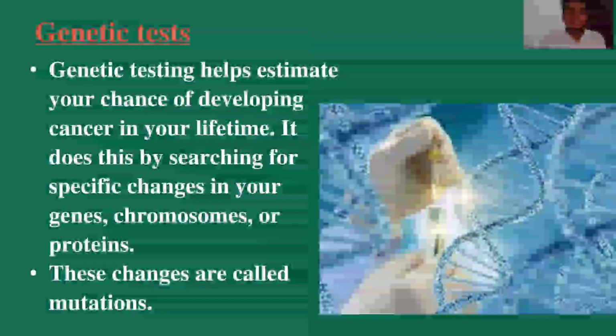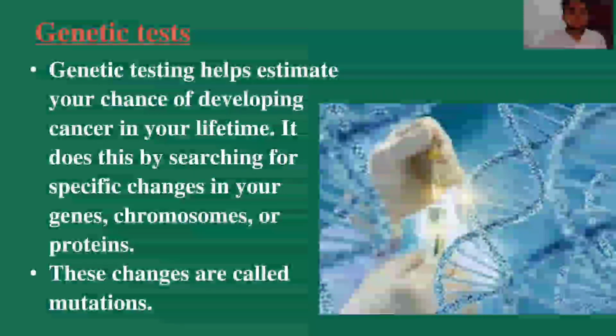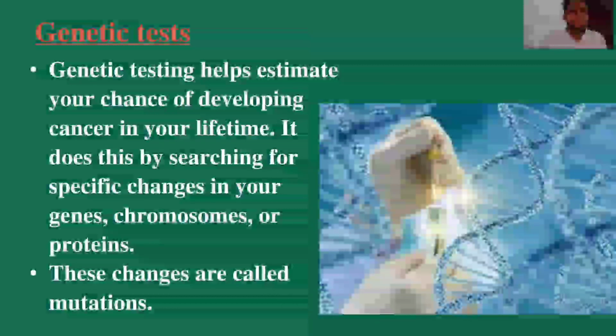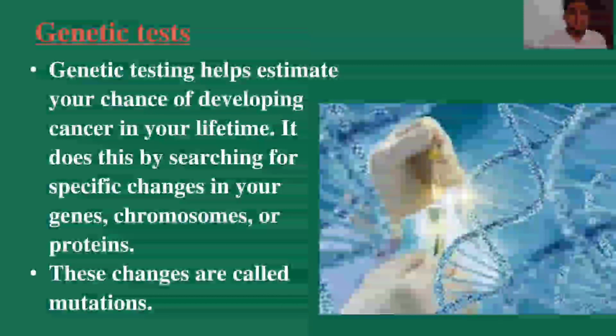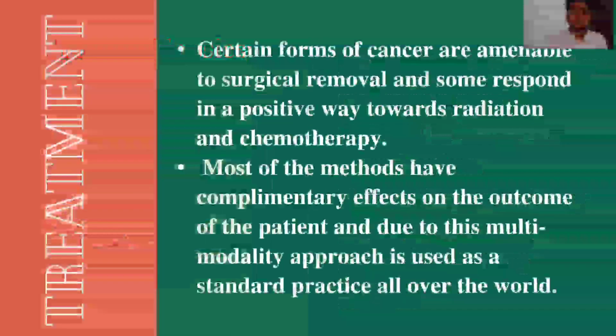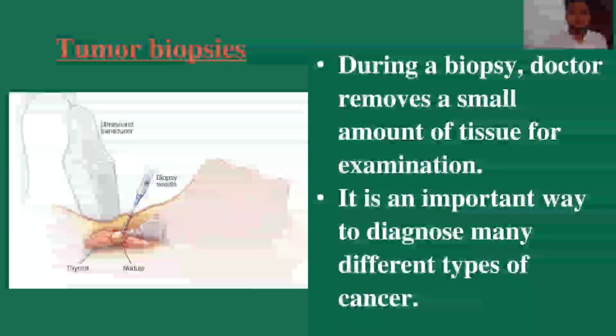Now, finally, the genetic test. Genetic tests help estimate your chance of developing cancer in your lifetime. It does this by searching for specific changes in the genes, chromosomes, or proteins. These changes are called mutations. Now, we have tumor biopsies. During this method, the doctor removes a small amount of tissue for examination. It is an important way to diagnose many different types of cancer.